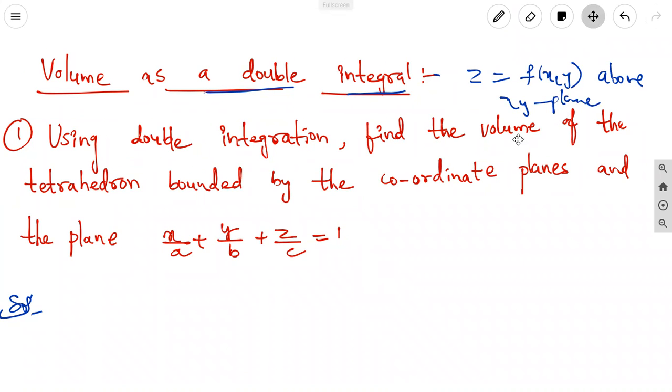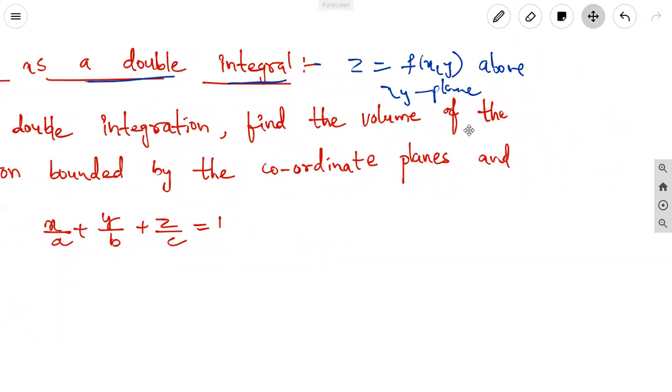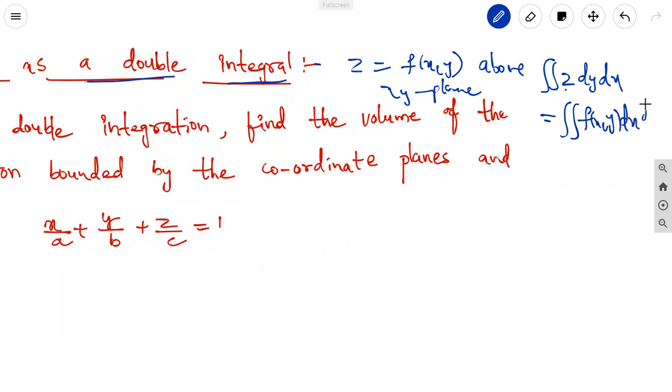Now, we can find the volume of the solid cylinder with S as base, bounded by the given surface with generators parallel to the z-axis, equal to the double integral of z dy dx. Z is nothing but a function of x comma y, dx dy. From this, we can find the volume as a double integral.